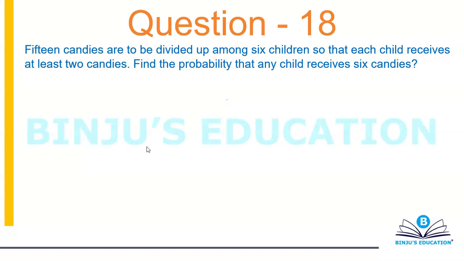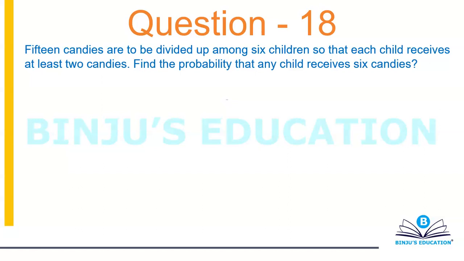Alright, let's try this one. It says that 15 candies are to be divided up among 6 children so that each child receives at least 2 candies. Find the probability that any child receives 6 candies.